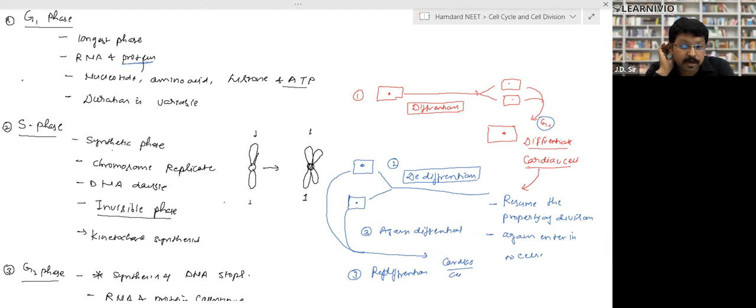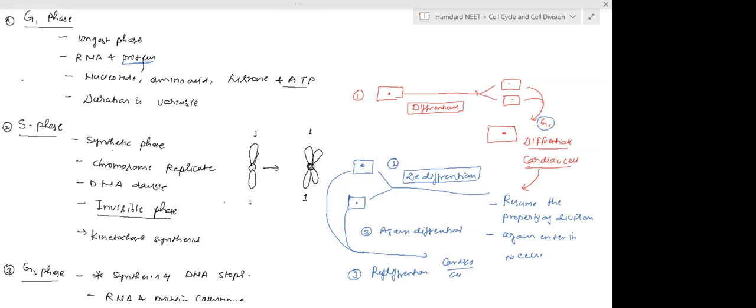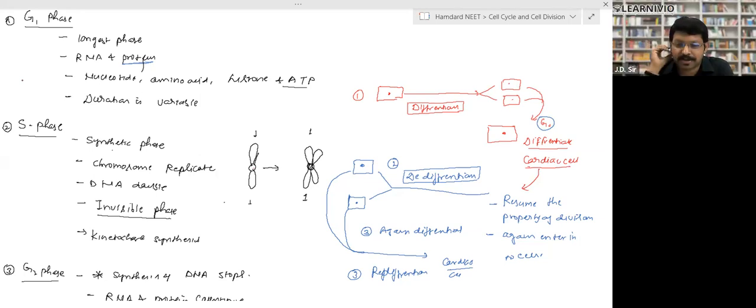But if a haploid cell undergoes meiosis, then that is not possible, because in a haploid cell, suppose there is an egg, it has 23 chromosomes. Now if it undergoes meiosis, what will happen? The number of chromosomes again reduces, right? It becomes 11 and a half and 11 and a half. That is not practically possible, right? So every cell which is haploid undergoes mitosis, not meiosis. Meiosis is not possible, right?